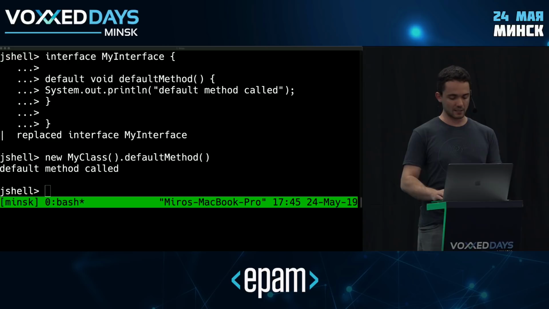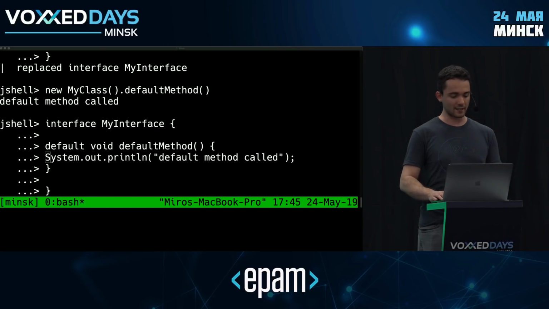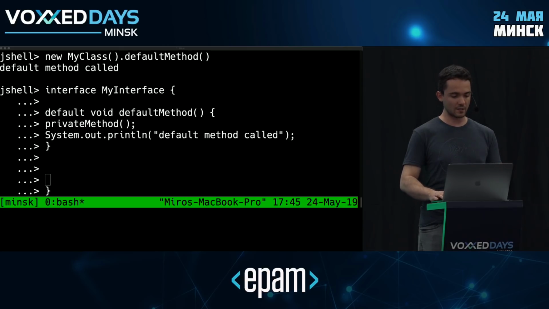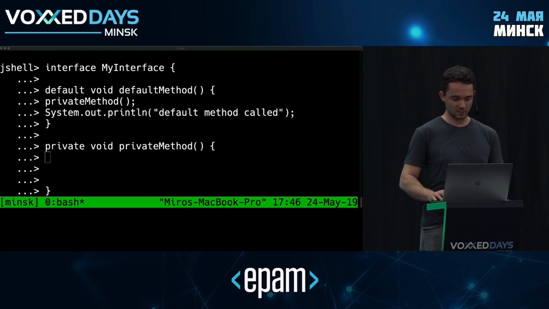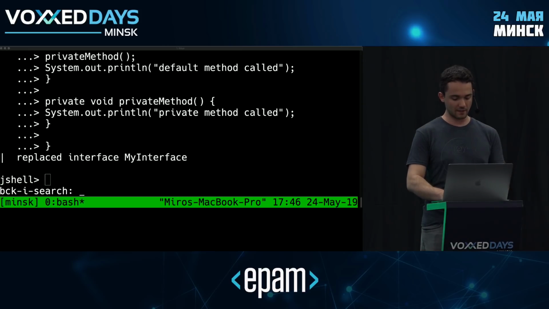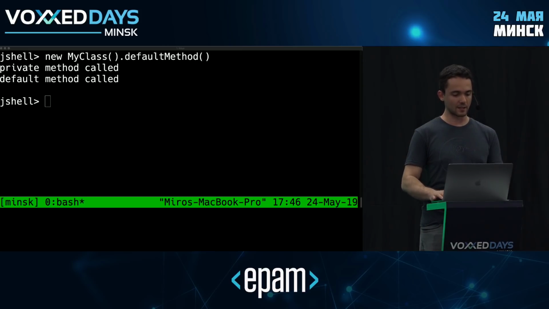So now in Java 9, I can modify my interface here, and I can extract some functionality from my default method into a private method. So let's just call it privateMethod, add a call here, and then actually implement this method. Private void privateMethod. And I think you can guess what the method is going to do. It's going to do the same thing, just print out that it's been called. Private method called.